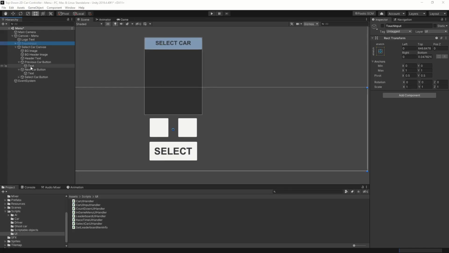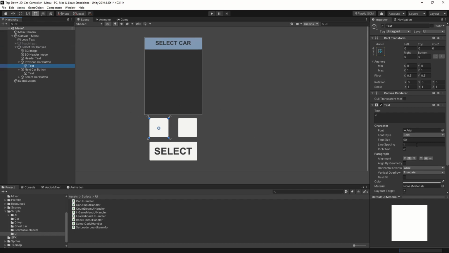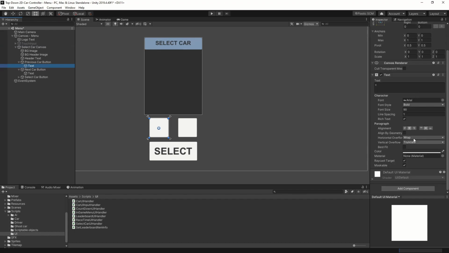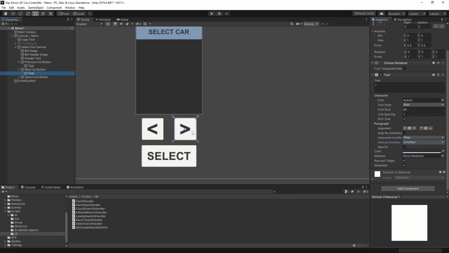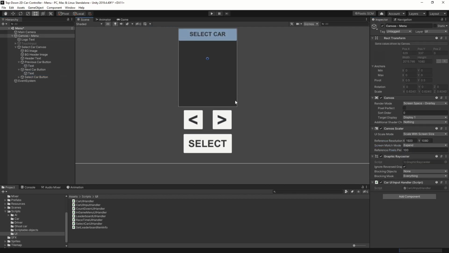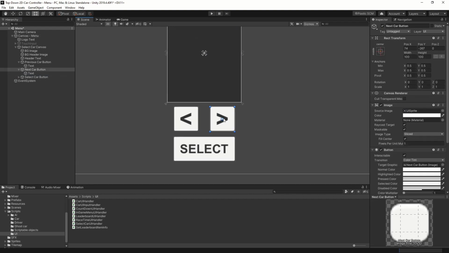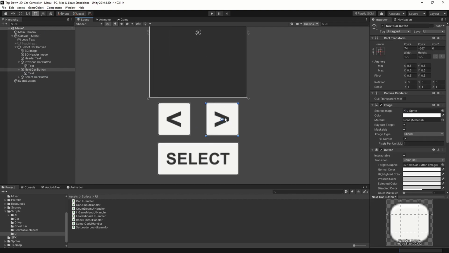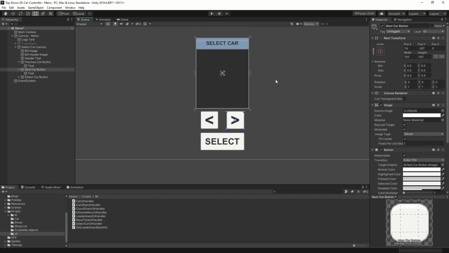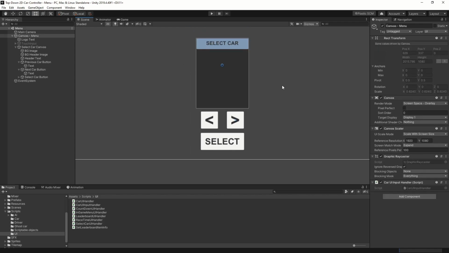Okay, so the reason why my arrows have disappeared is that Unity has decided that they don't fit inside here, so they're getting truncated. So let's just change it to overflow, and we're all done. So that works good. Not sure why it thinks it's overflowing, but maybe the font is actually a little bit bigger than I thought. Alright, so let's save that.